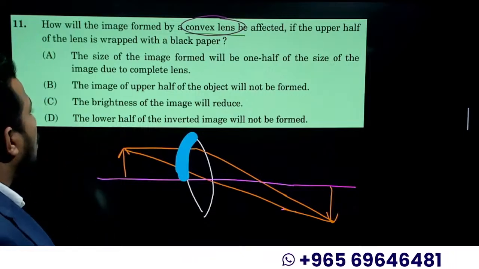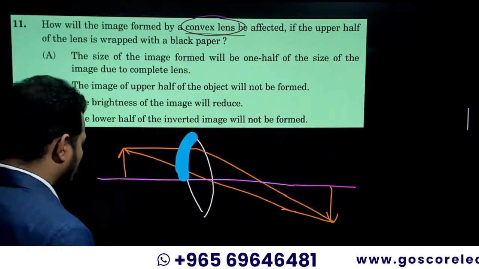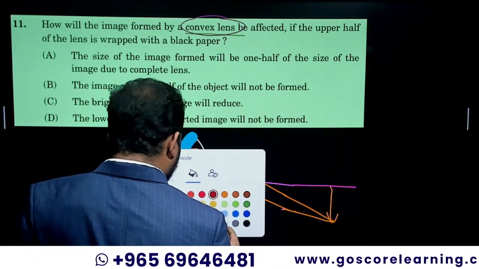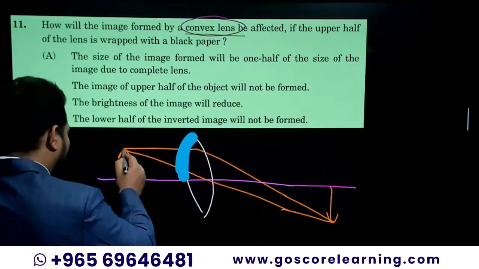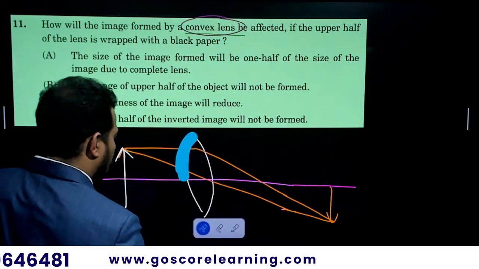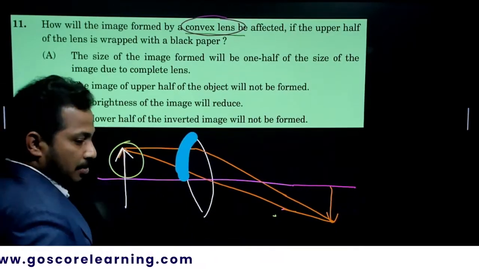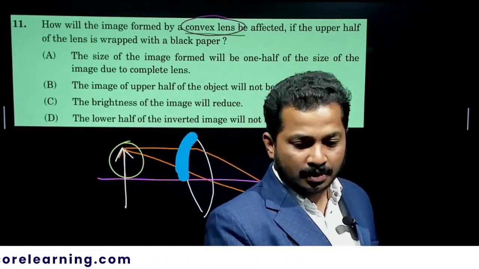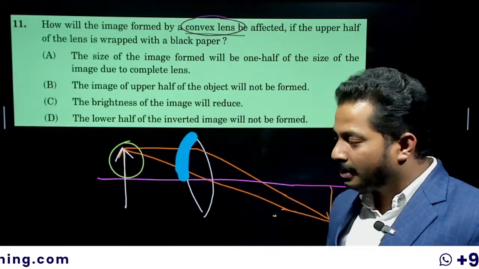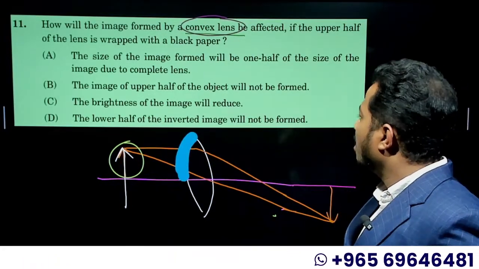Image of the upper half of the object will not be formed. Upper half of the object, like, here the object is completely placed. If the object you have placed is like this, whether this upper part, this much portion of the image, will not be formed. Is it like that? Okay, the brightness of the image will be reduced, the lower half of the inverted image will not be formed.